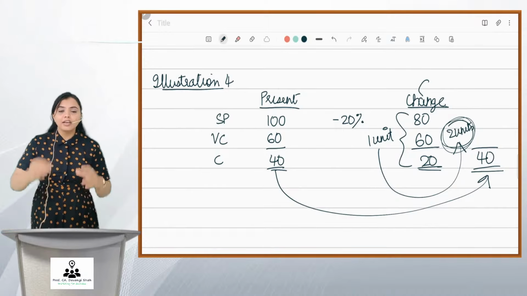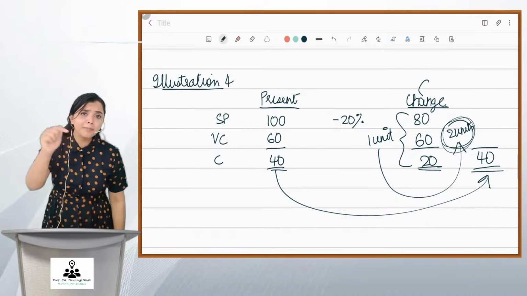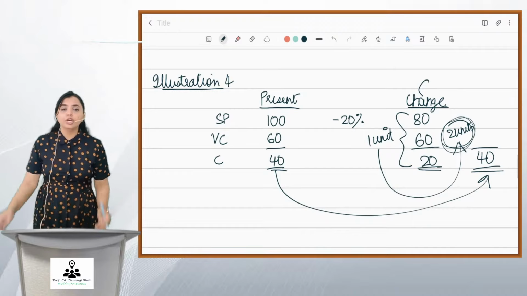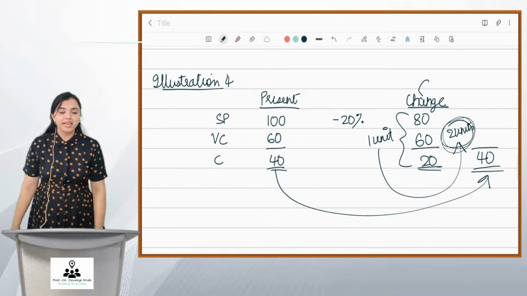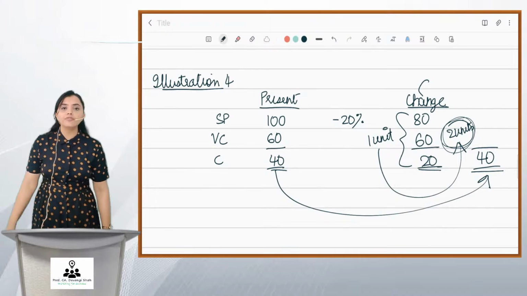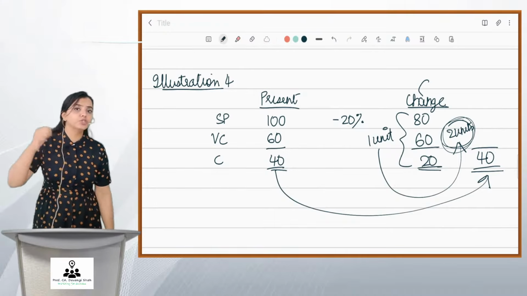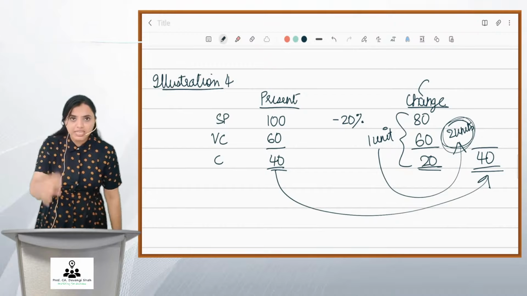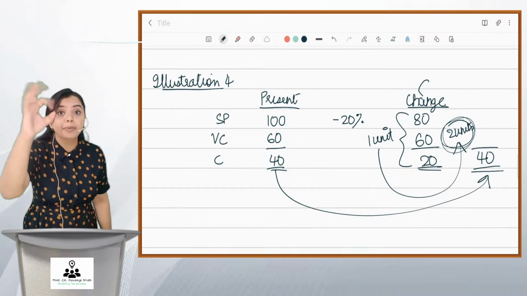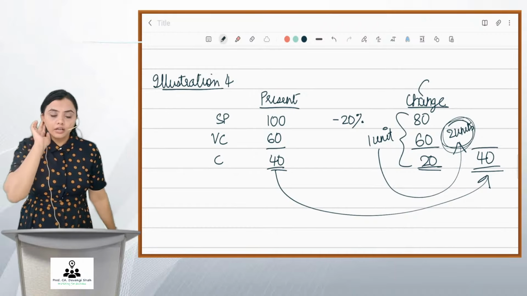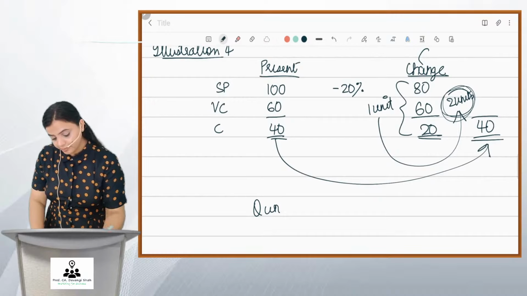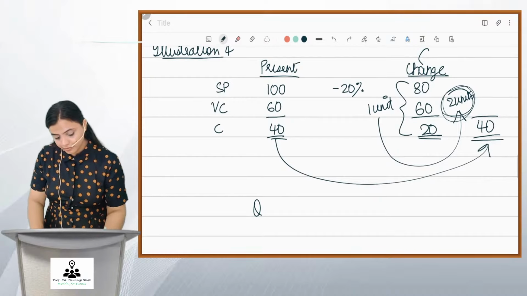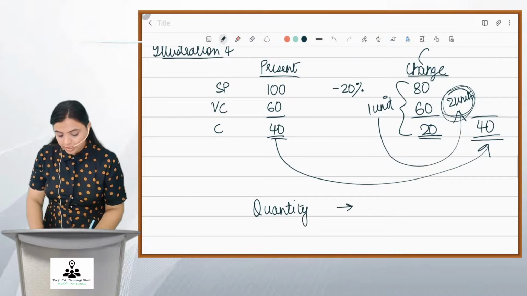It means that now in order to earn the same profit, the same contribution, you will have to double your sales quantity. Right? You used to sell 1 unit and earn 40. Now you will sell 2 units to earn that 40. That means your sales quantity needs to be doubled. Got it? Quantity doubled means increase by 100%.